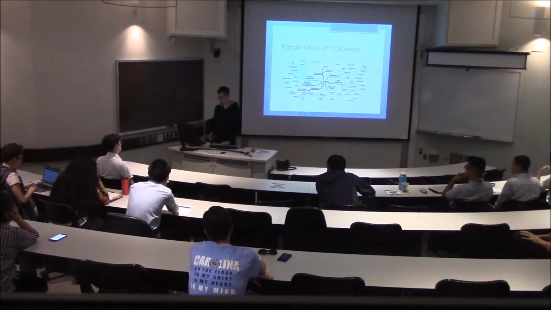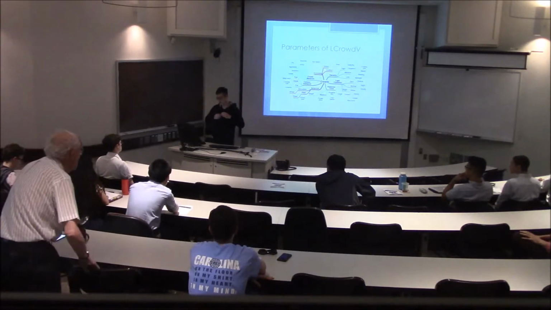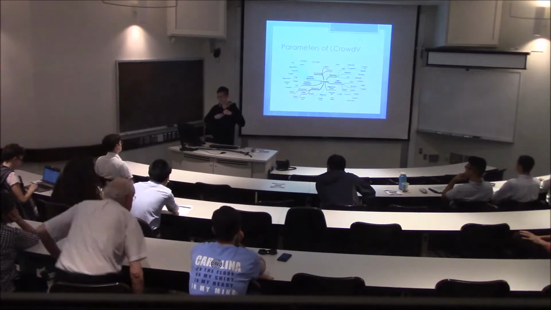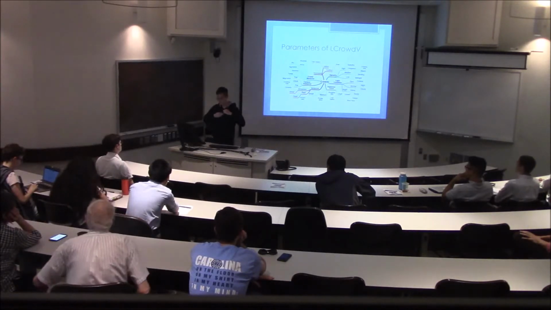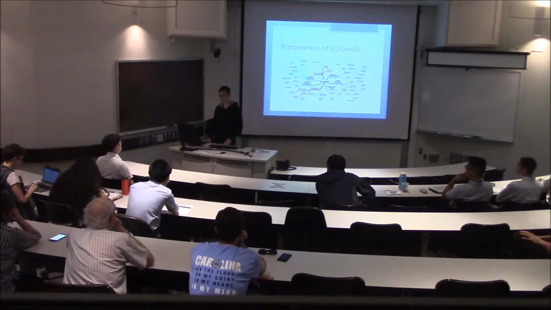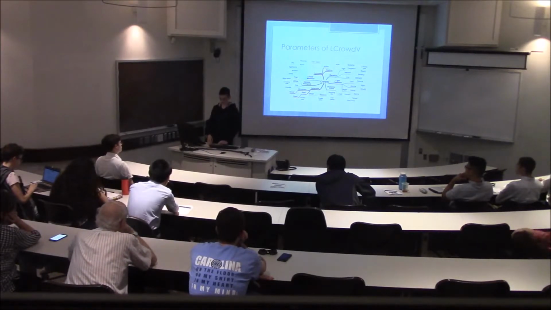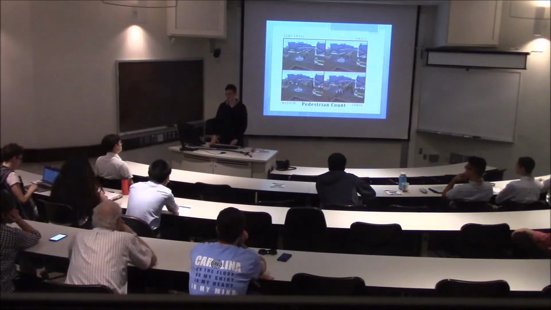So here's an overview of the parameters. As you can see, we have 7 major parameters: the lighting condition, the density of people, the environment, the crowd behavior we want, the camera viewpoint, the background, and the pedestrian count. Here are some examples of varying such parameters.